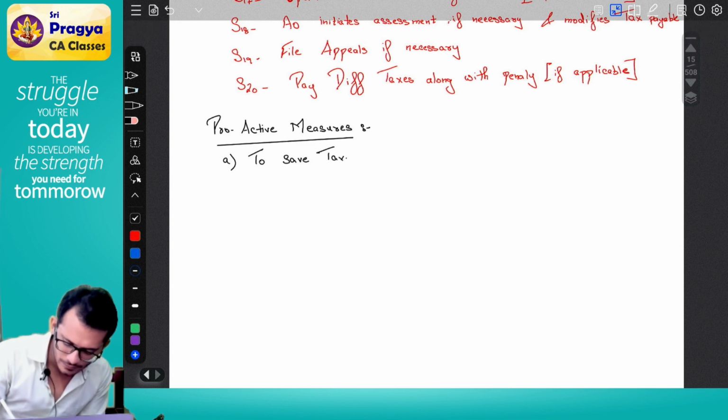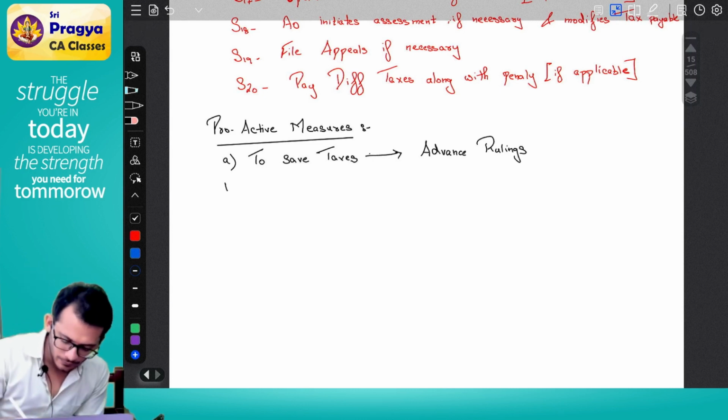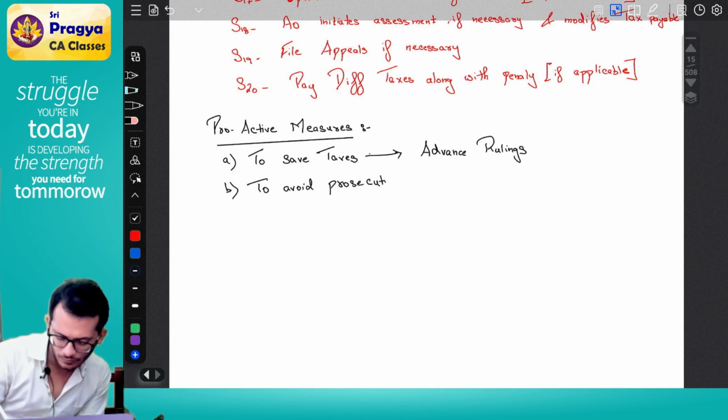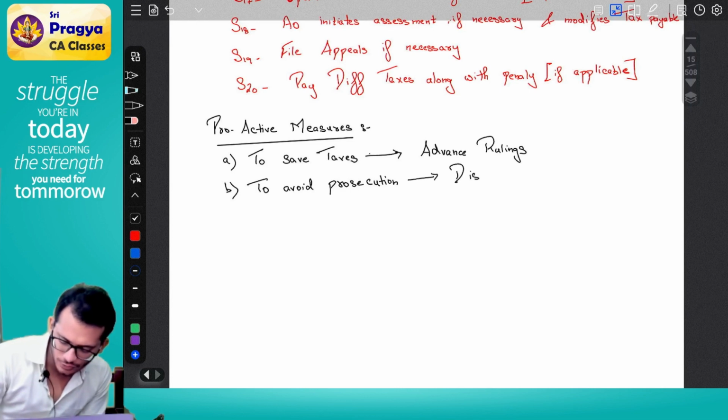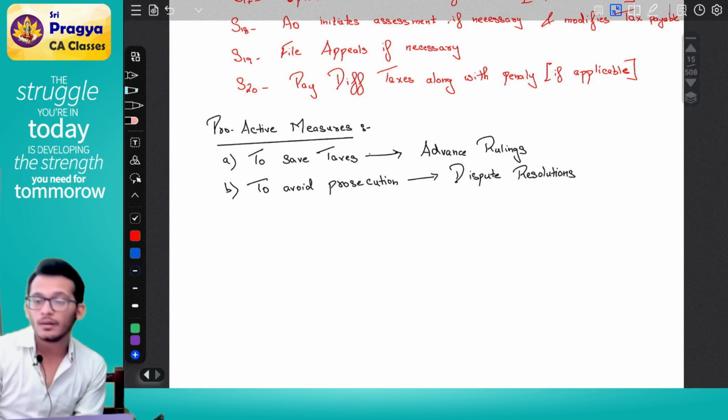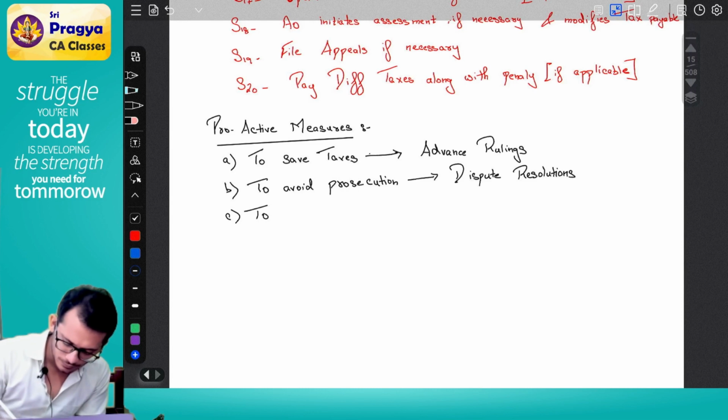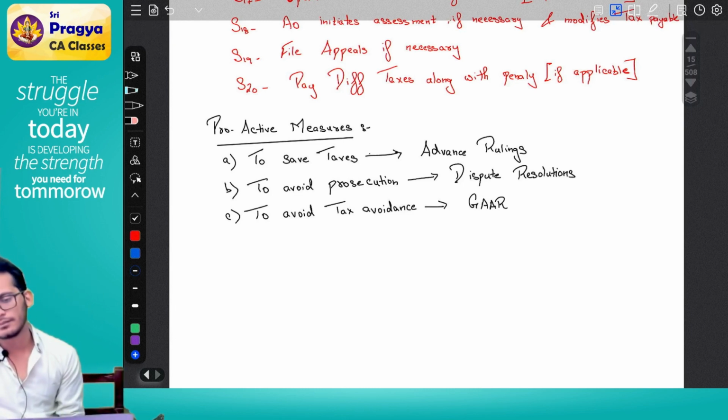One, to save taxes, you can do advance ruling.